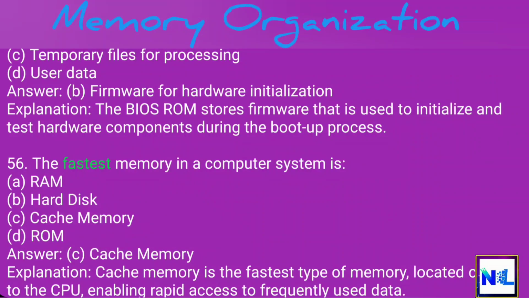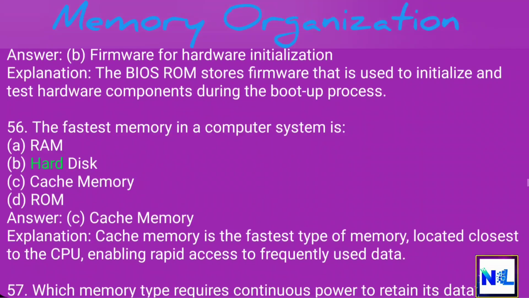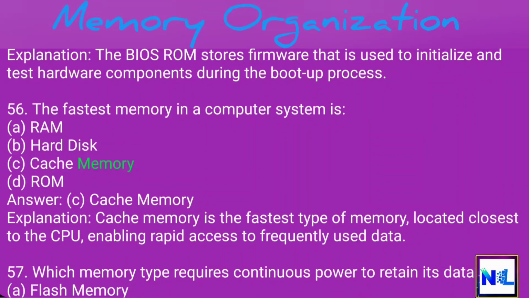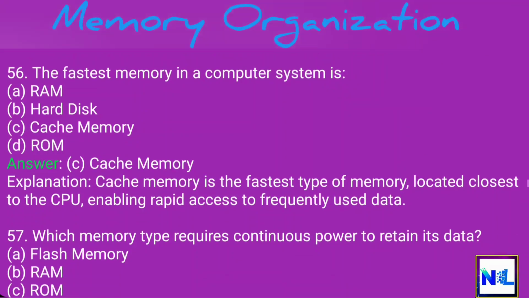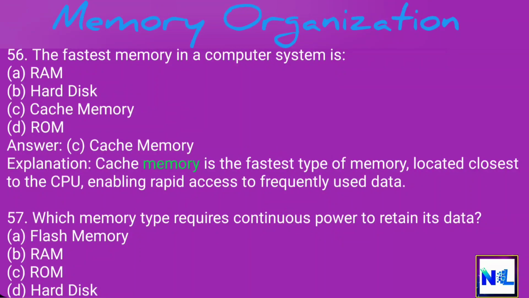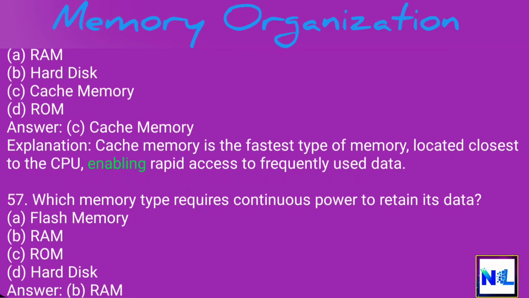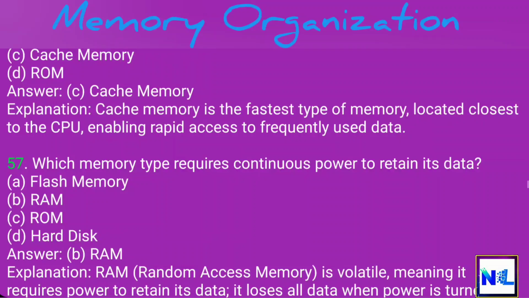56. The fastest memory in a computer system is A. RAM. B. Hard disk. C. Cache memory. D. ROM. Answer. C. Cache memory. Explanation. Cache memory is the fastest type of memory, located closest to the CPU, enabling rapid access to frequently used data.